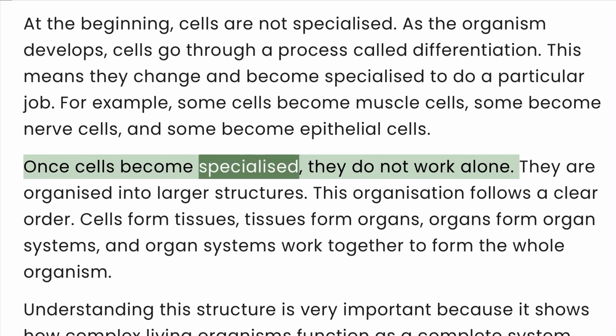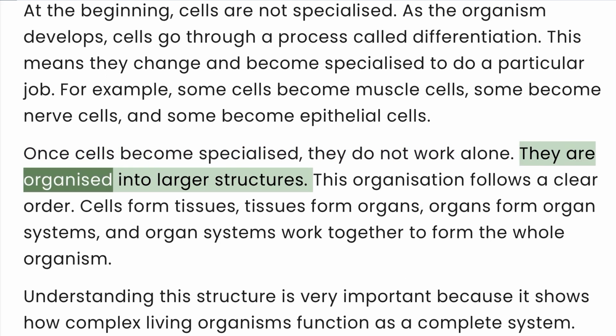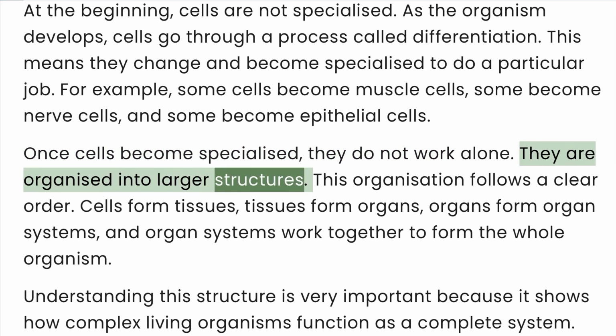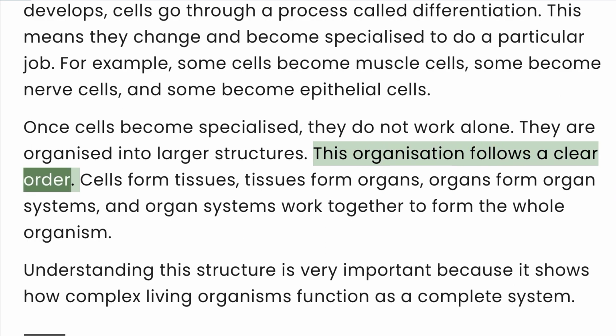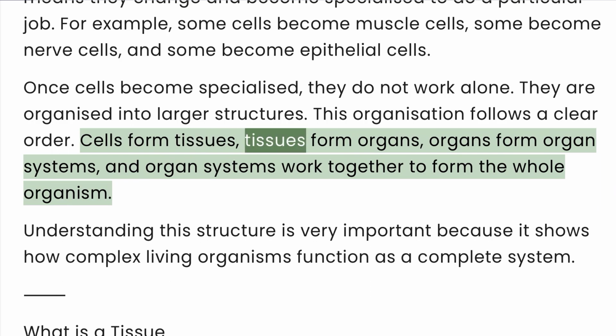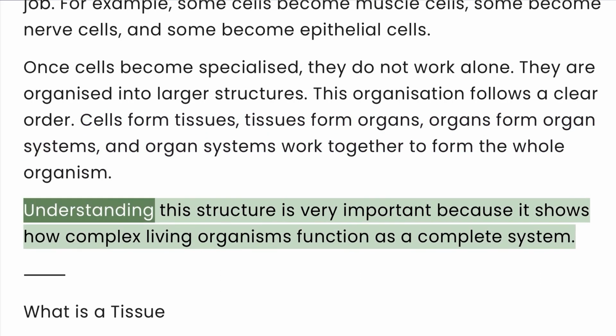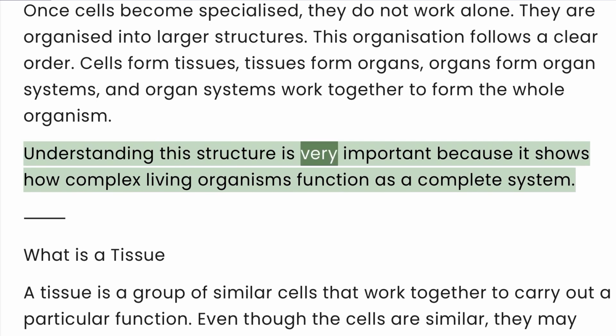Once cells become specialized, they do not work alone. They are organized into larger structures. This organization follows a clear order. Cells form tissues, tissues form organs, organs form organ systems, and organ systems work together to form the whole organism. Understanding this structure is very important because it shows how complex living organisms function as a complete system.